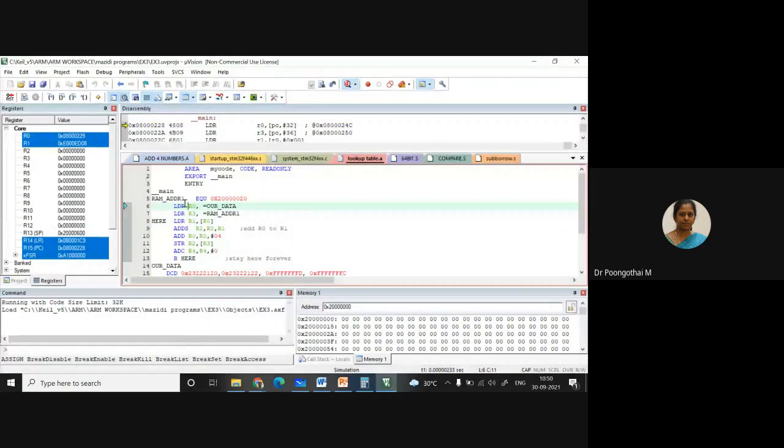First you execute the first instruction. After execution only, you can know the starting address of your data section. So I will run the code here. This is the starting address. After execution, it will assign some 32-bit value, where all your data will be stored. Your R0 is pointing to this particular address. In this memory window, you should enter that address.